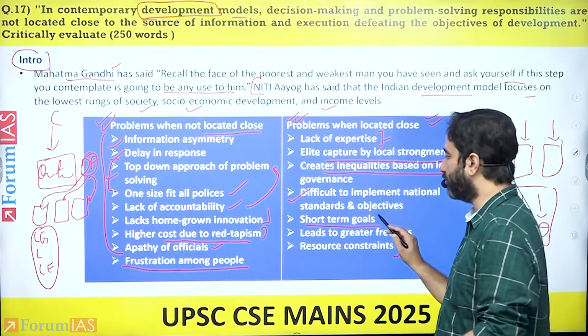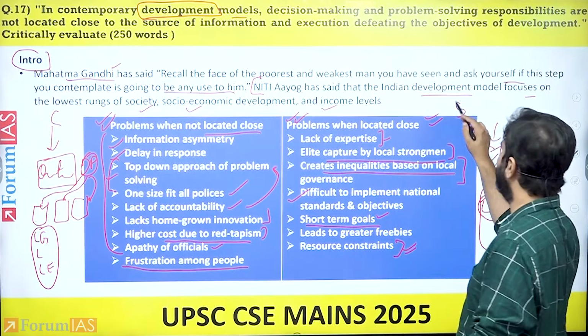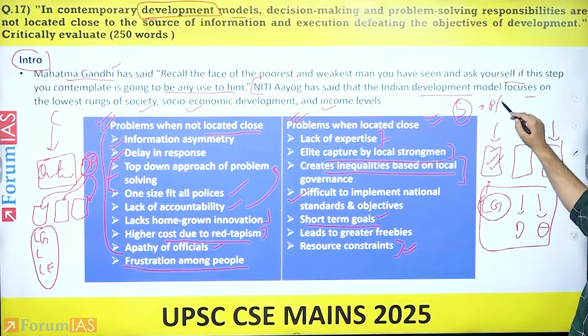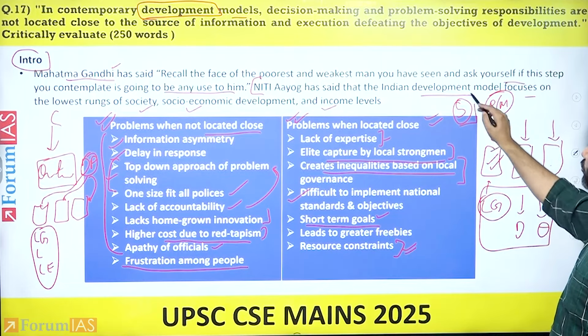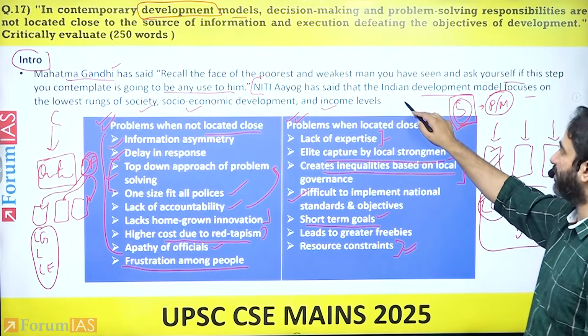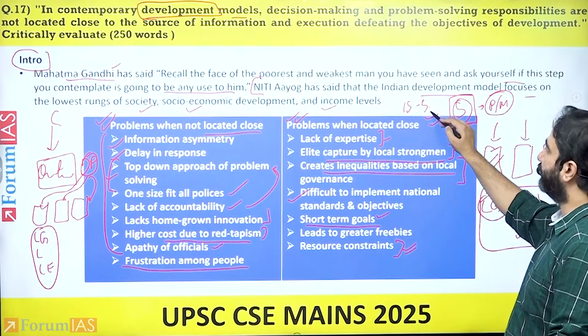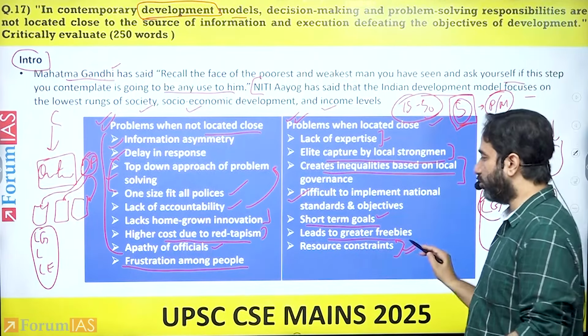It would also lead to short-term goals. What would happen is there would be elections every 5 years for panchayats and municipalities or otherwise. People would look to win for the next election. They were not going to plan for the next 15 or 50 years. It would also lead to greater freebies.